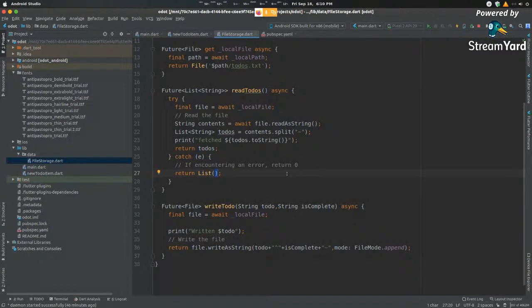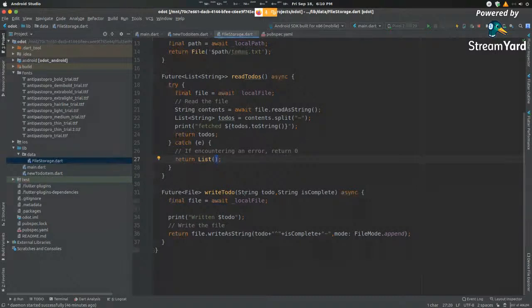Whenever I want to write my to-do to a file, I'm just going to pass in a string and I am going to pass in another string, is complete. This string marks whether a to-do is complete or not. Let's say you want to check off a to-do for the day. Let's say you finish studying or whatever be the case. You want to mark it as complete. In this demonstration, I'm storing it as a string as well inside the same file.